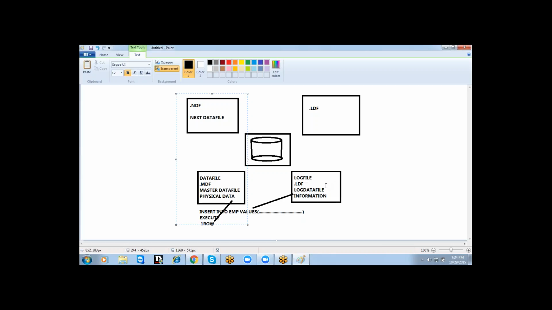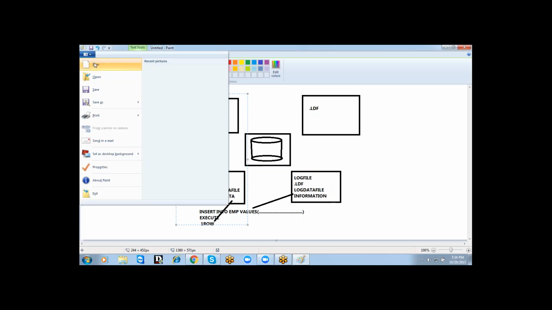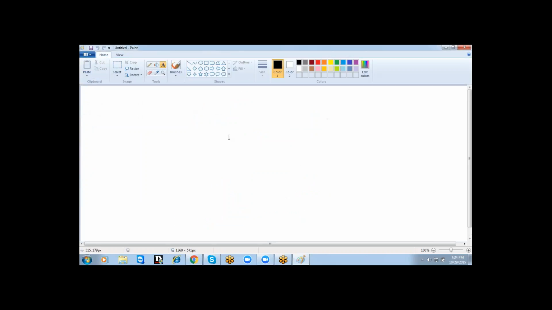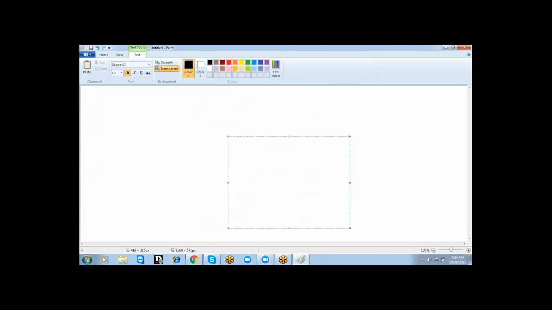See, along with the database creation, we are getting a data file and log file. In the same way, along with the database creation, we are going to get a file group, the primary file group. The primary file group contains two types of files.